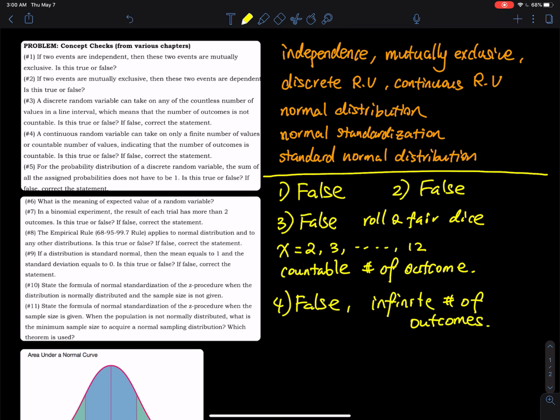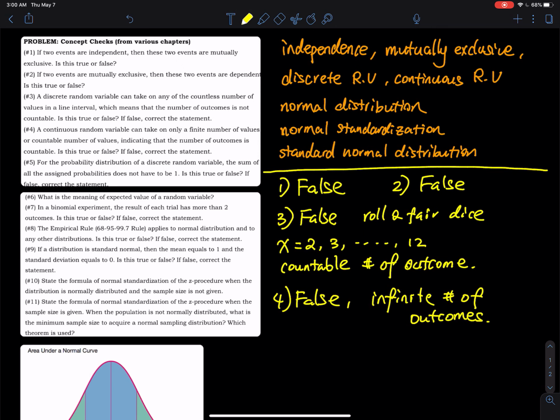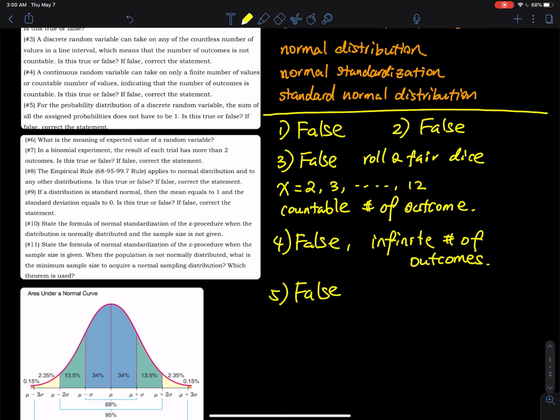Number five, for the probability distribution of a discrete random variable, the sum of all the assigned probabilities does not have to be 1. No, that is false. So number five is false. Let's say I give you a grade distribution A, B, C, D, and F. Let's say A is 30%, B is 30%, C is also 30%, and then this is 5%, this is 5%.